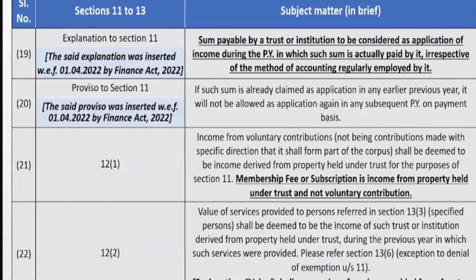Which in other words means that suppose I book an expense in the financial year 25-26 and I don't pay that amount in this financial year, I will have to add back that amount in my computation. When I prepare my computation, I will have to add back that amount. And then when I actually pay that amount, I will claim that as application in that particular financial year when I am paying the amount.